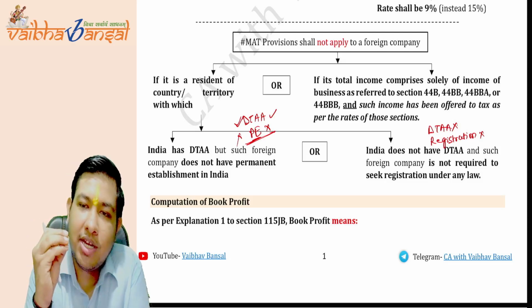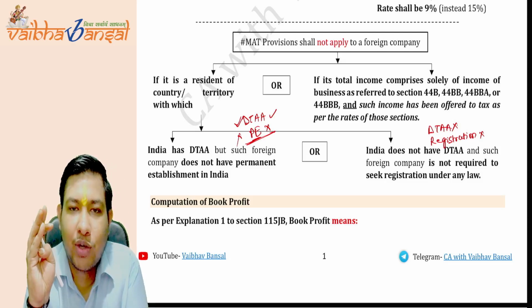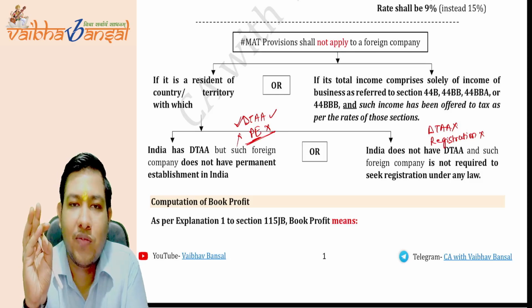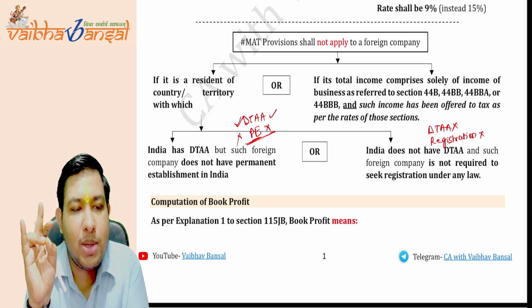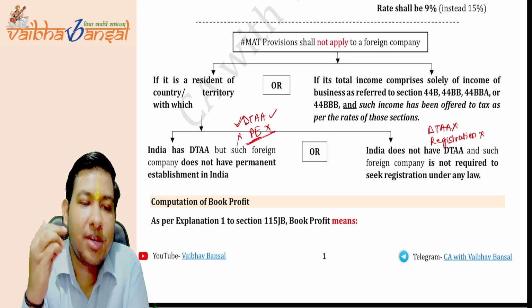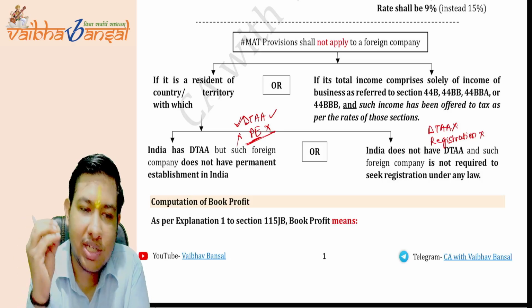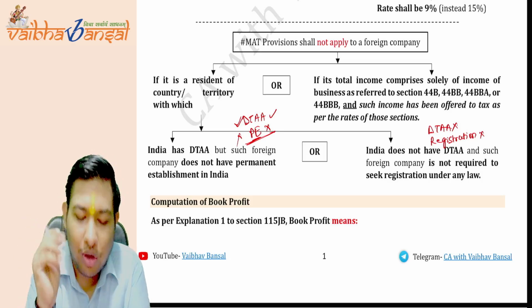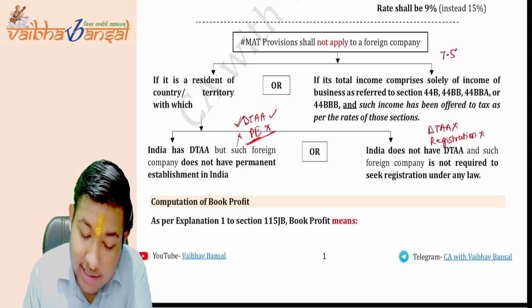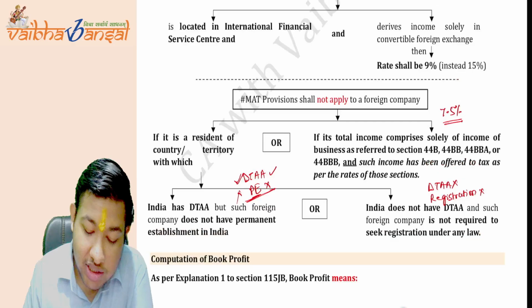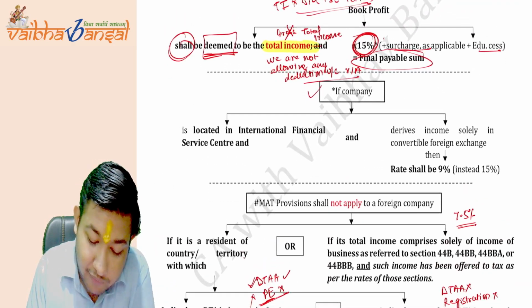So similarly, there are sections 44B, 44BB, 44BBA, and 44BBB. These are the four sections for the shipping business. Here also we are giving a presumptive taxation to these companies. Okay, so we are giving a presumptive taxation at 7.5%. Now, what is the MAT rate? MAT rate is 15%.